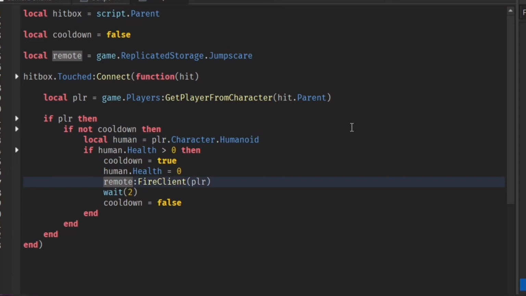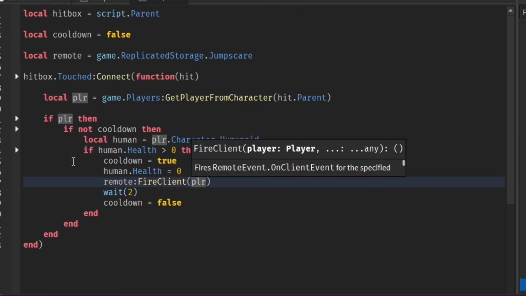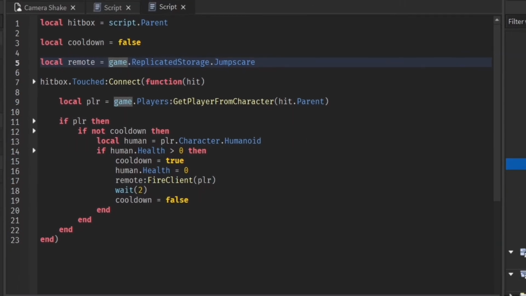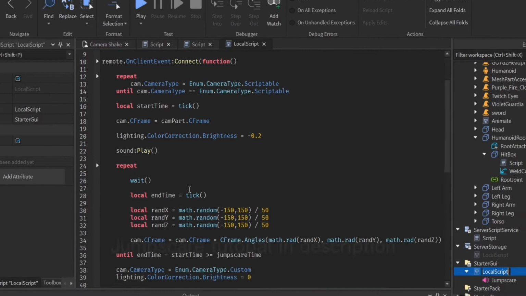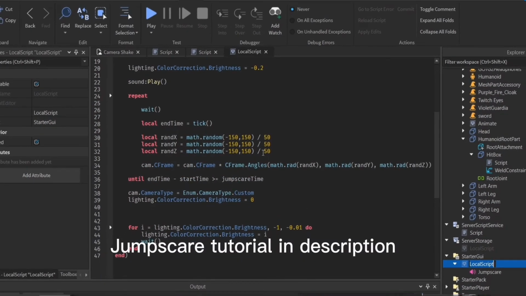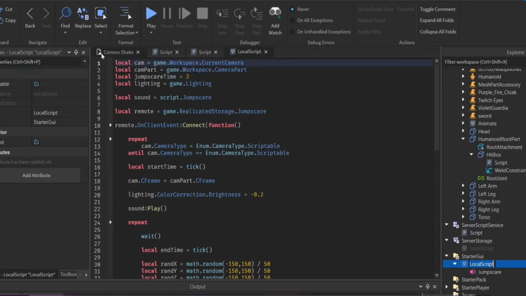And this is actually from my camera shake tutorial. So if you haven't watched my jump scare tutorial, all of this is explained in my jump scare tutorial. So be sure to check that out. So basically, if it touches the player, check the cooldown. If humanoid health is greater than 0, we fire the remote event for the jump scare. And the jump scare right here is in this local script. We do all this stuff. Again, I explained this in my jump scare tutorial, so be sure to check that out if you don't know.